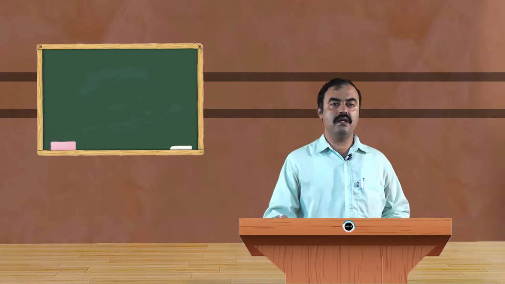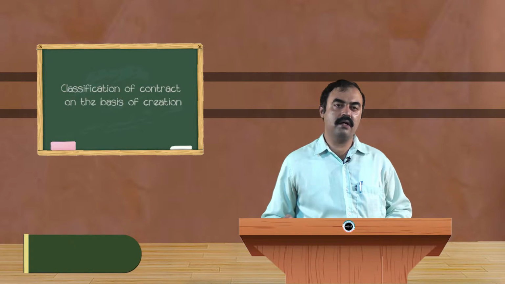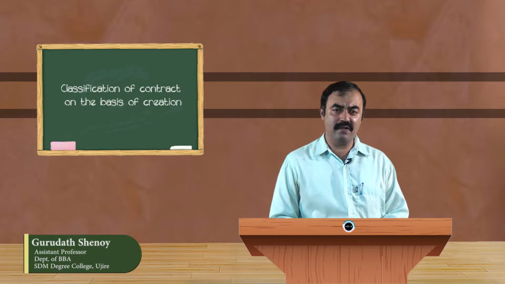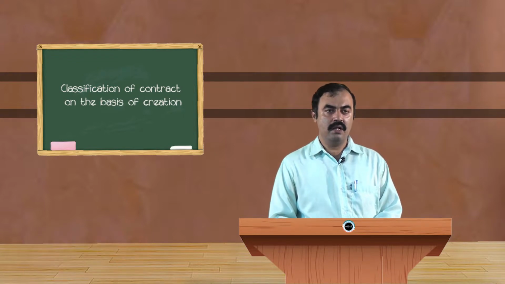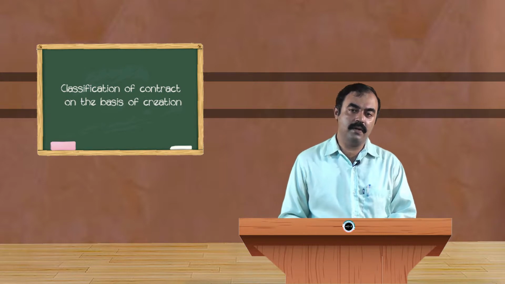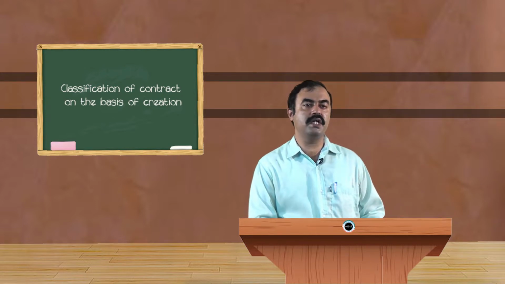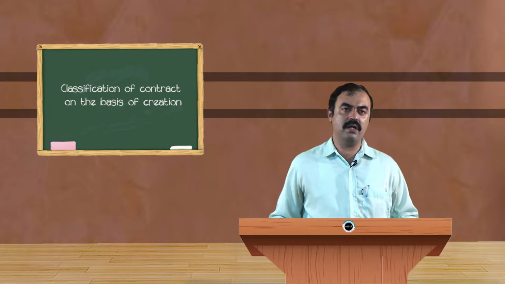Hello friends, till now we are continuously discussing the types of contract. In the previous video I discussed types of contract on the basis of enforceability and on the basis of mode of creation. Now let us discuss further the types of contracts based on execution. Okay, contracts based on execution.